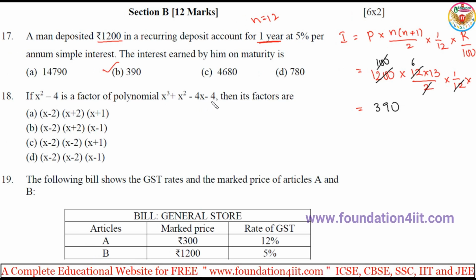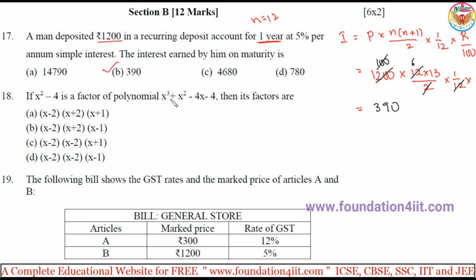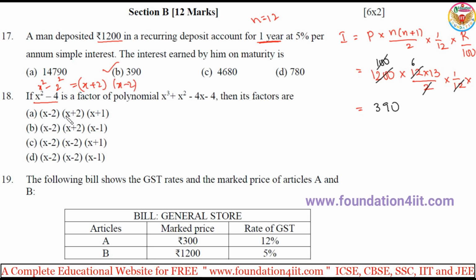Next one: if x square minus 4 is a factor of the polynomial x cube plus x square minus 4x minus 4, then what are its factors? If you notice, x square minus 4 is like 2 square, so a square minus b square formula, a plus b into a minus b. So x minus 2, x plus 2. Up to here the options match. But x plus 1 or x minus 1, we don't know.